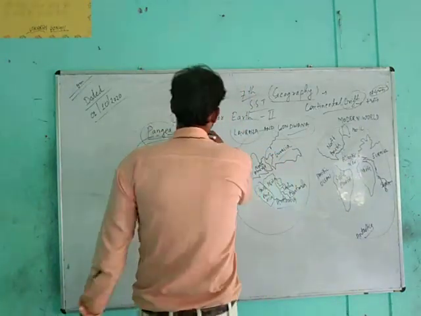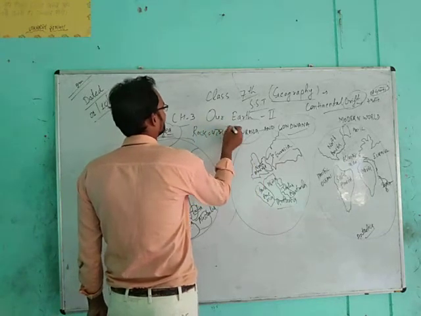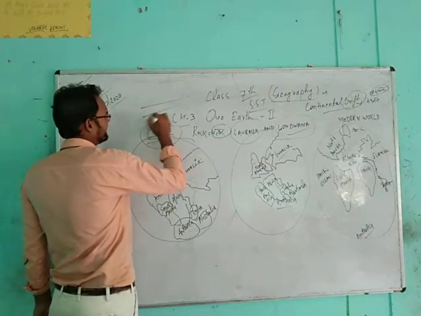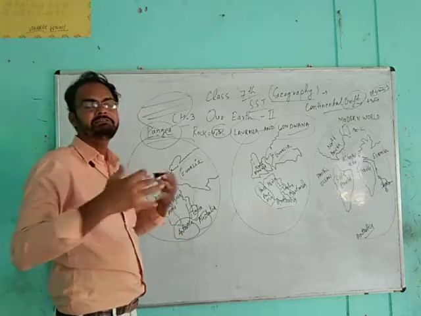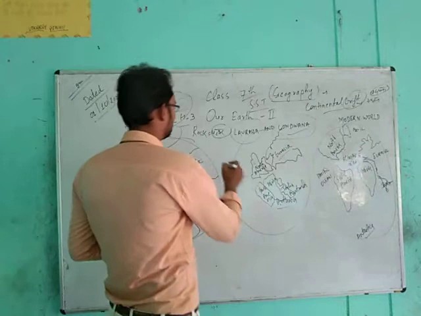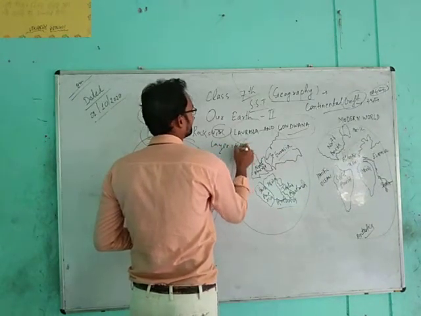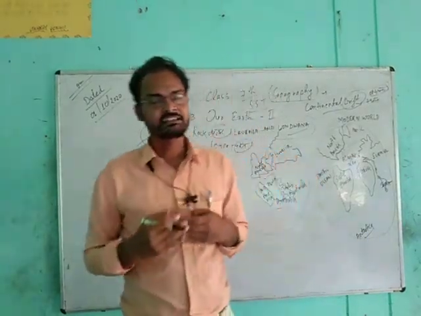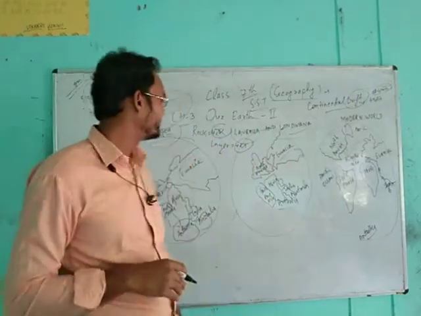What is rock? Rock means patta or stone, hard rock. So there are layers. Earth's surface is formed in different layers. What is layer? It is parat. Different folds and layers. There are different layers in earth, and those layers are made of rocks.